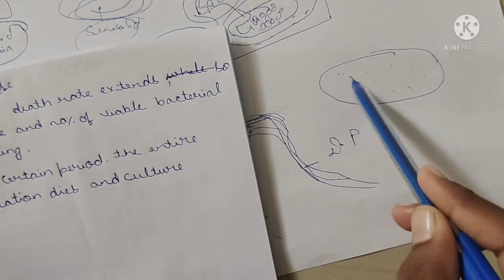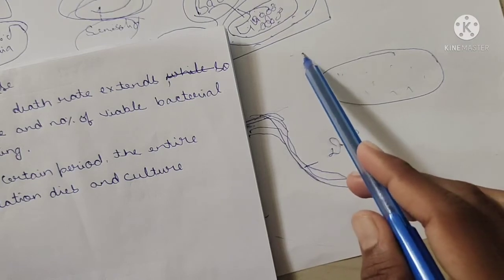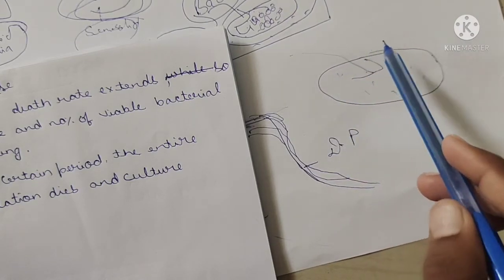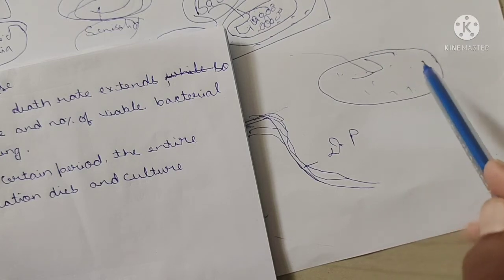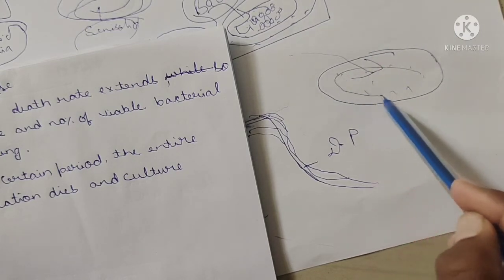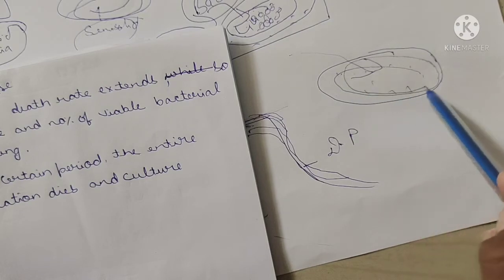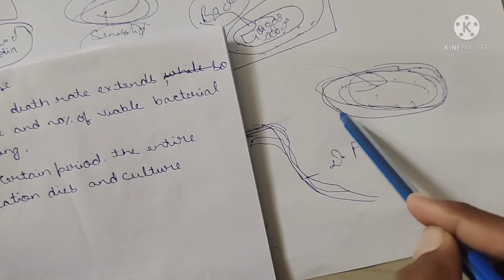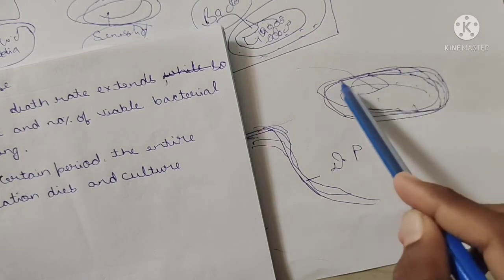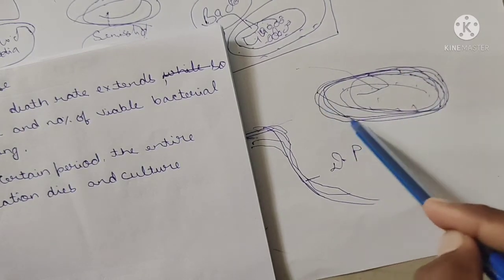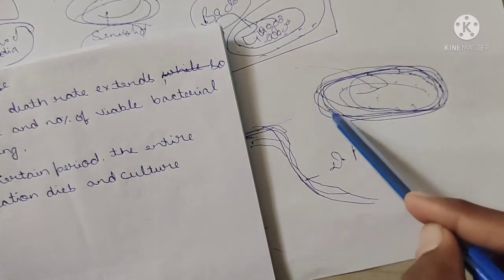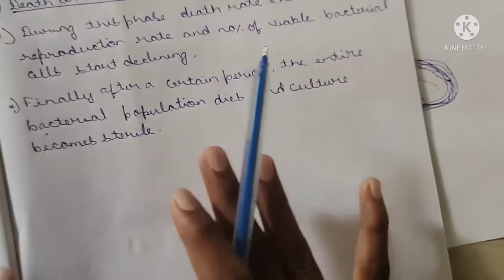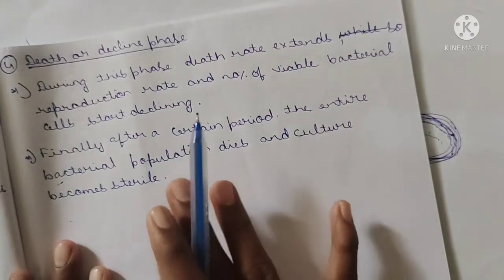After that, due to the decline in the nutrients, at a certain age they all die, and that culture becomes sterile. Sterile means completely free from microorganisms, like the sterile water we are using, microbe-free water. Yes, this is the last phase, the death or decline phase.